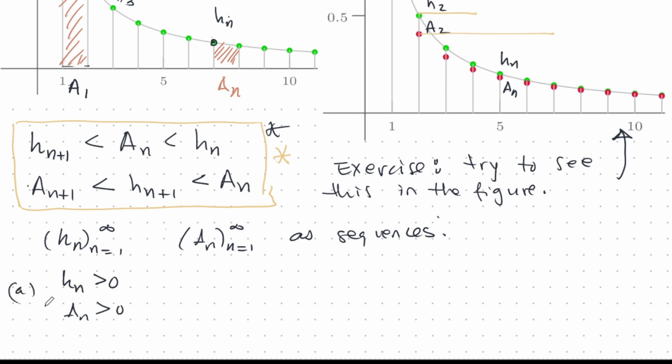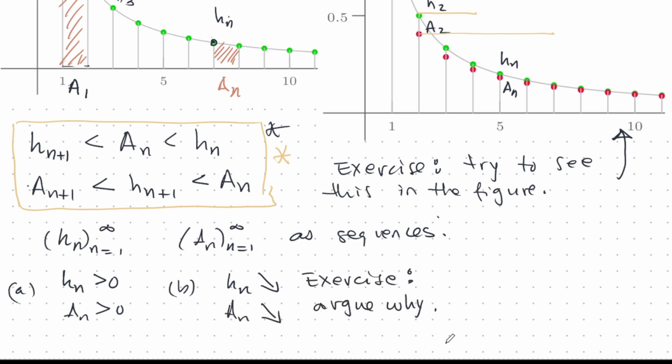That's property A. Property B, they're monotone decreasing. Both of them, HN is monotone decreasing, and AN is monotone decreasing. And as an exercise, try to argue why. It's fairly obvious because you have this here, so that can really help you.